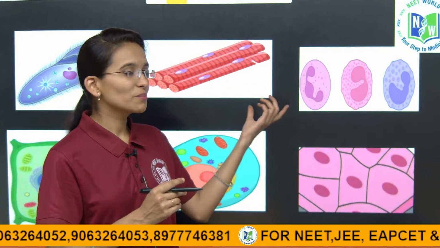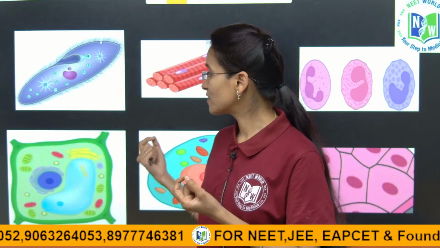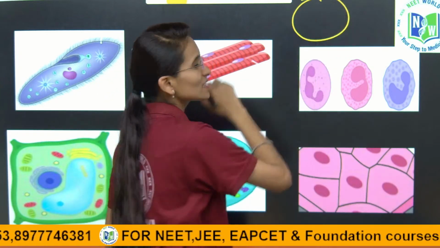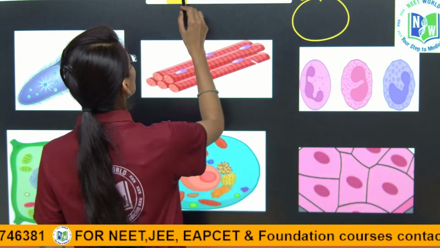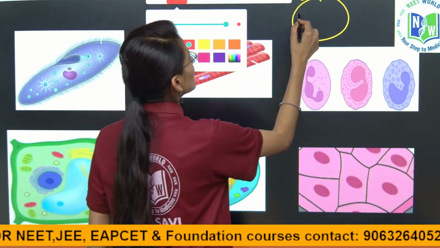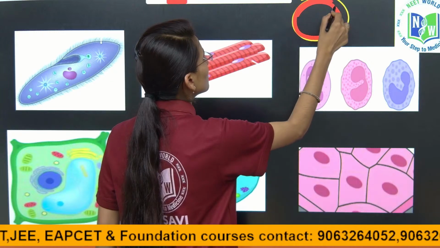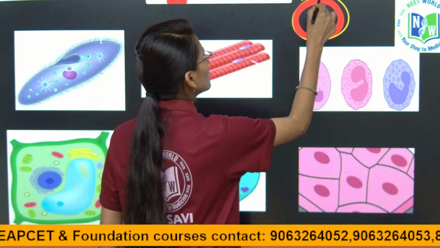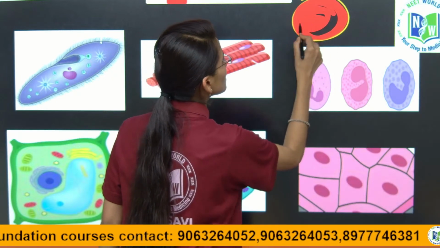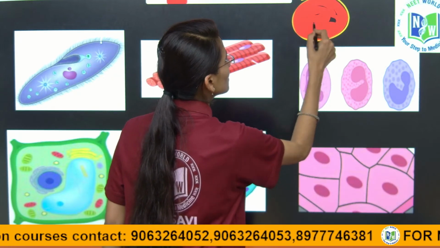But apart from that, there is extra information here. Imagine this as a cell, and this is the cytoplasm, which I am marking with the red color.